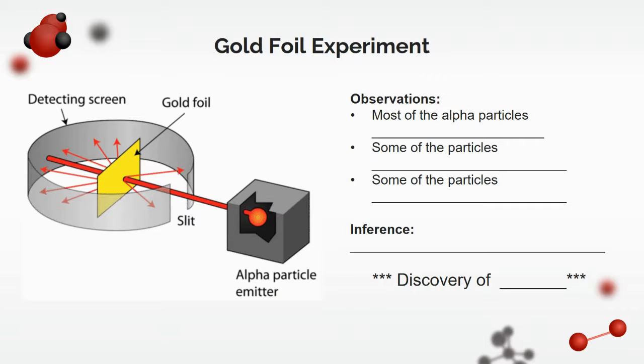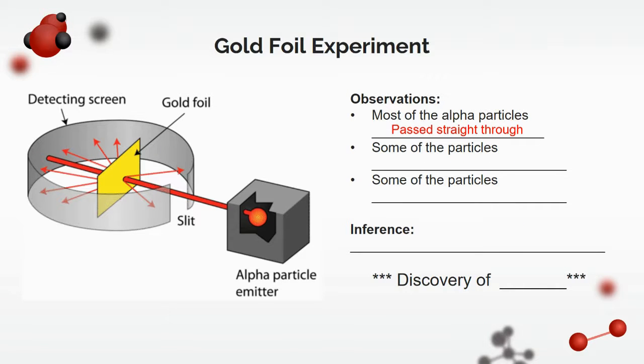And so let's talk a little bit more about his experiment. And so he set up this alpha particle emitter, which was essentially a piece of lead, and he would shoot these beams, or these alpha beams, through here. Now, with the gold foil there, he noticed that most of the alpha particles ended up just going straight through.